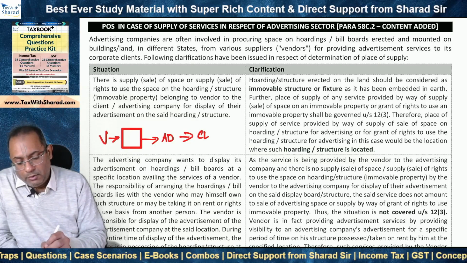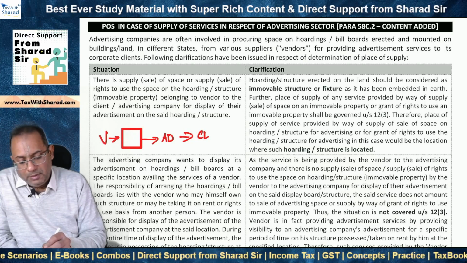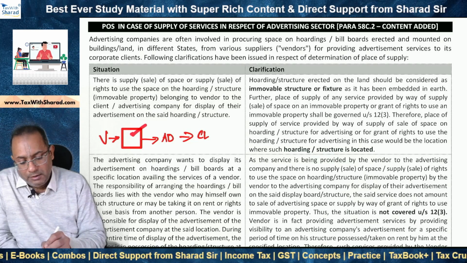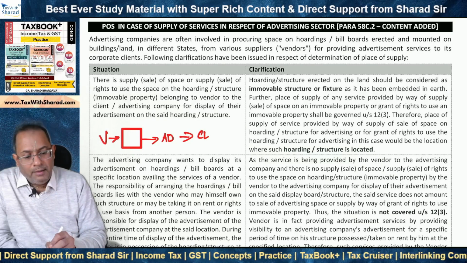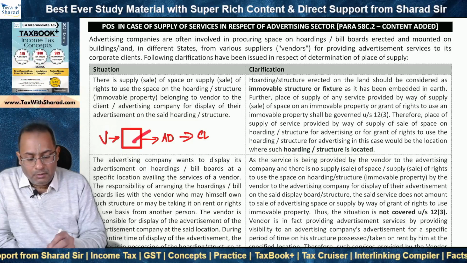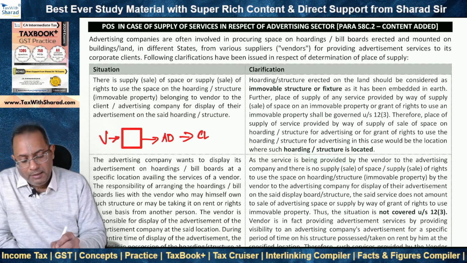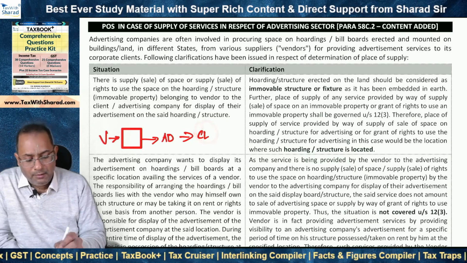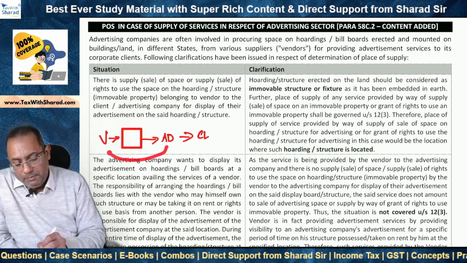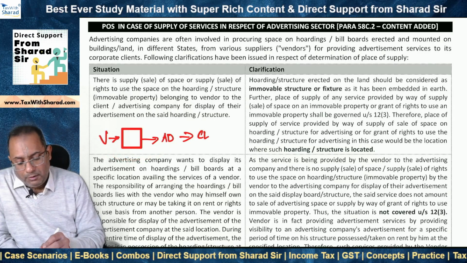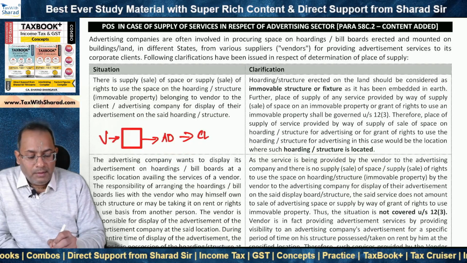And then the vendor says, okay, I give you this space. So basically I supply you this space. So I sell you this space, okay, and you use it, you occupy it. So the advertising agency is in occupation or possession of this space, and it then displays the advertisement of this particular client, and maybe some other clients as well. So the advertising agency pays the vendor in respect of this space, and the client in turn pays the advertising agency.